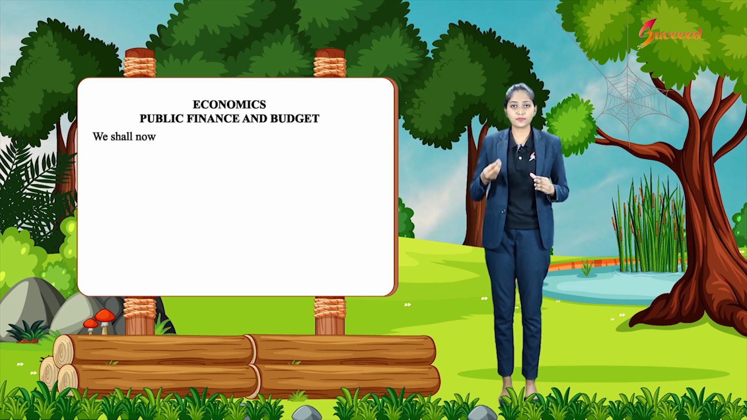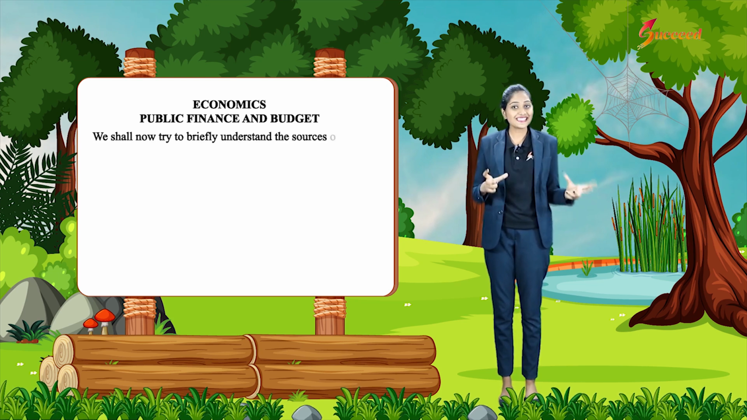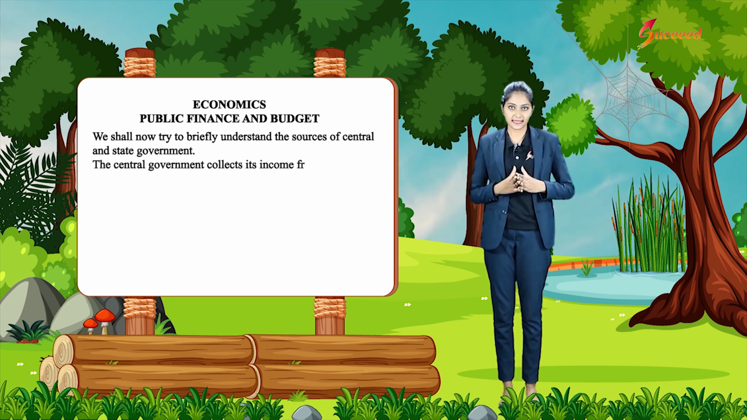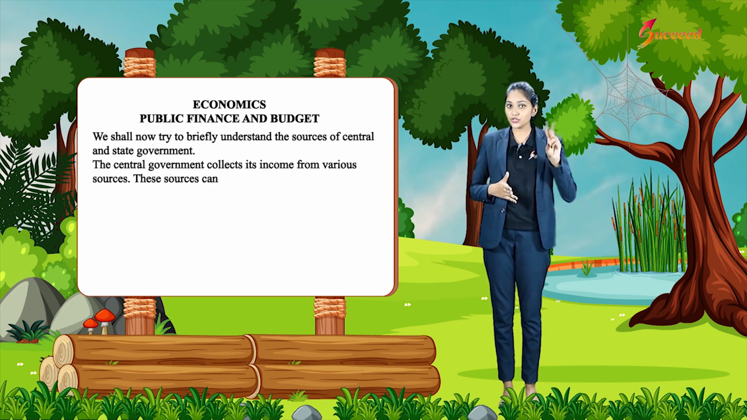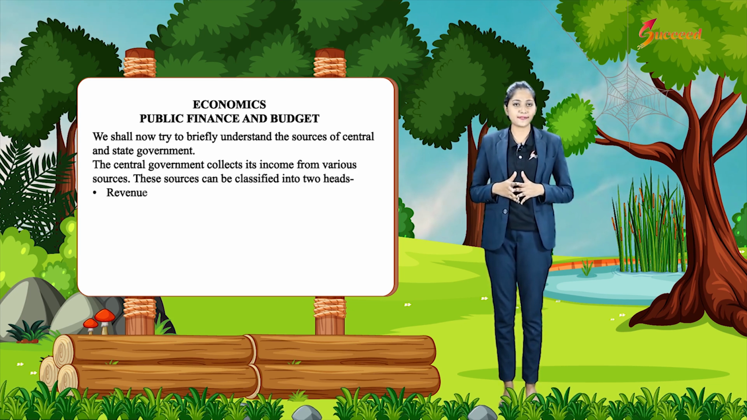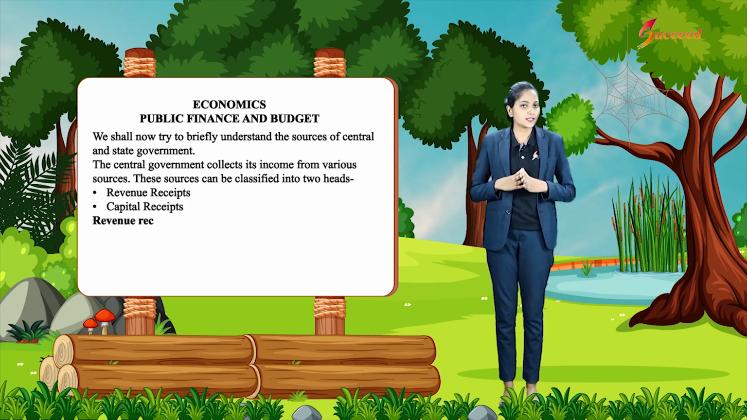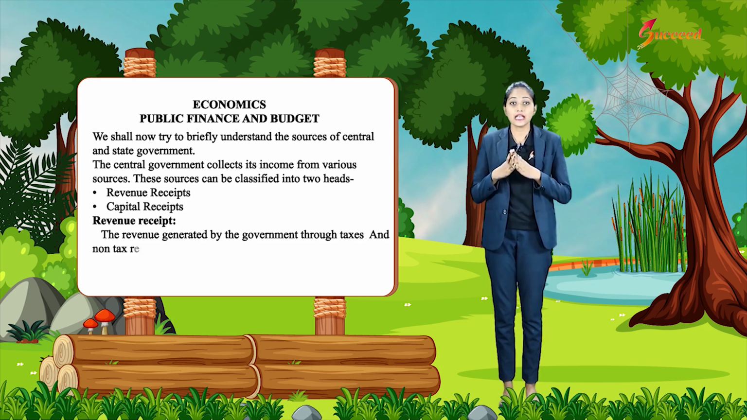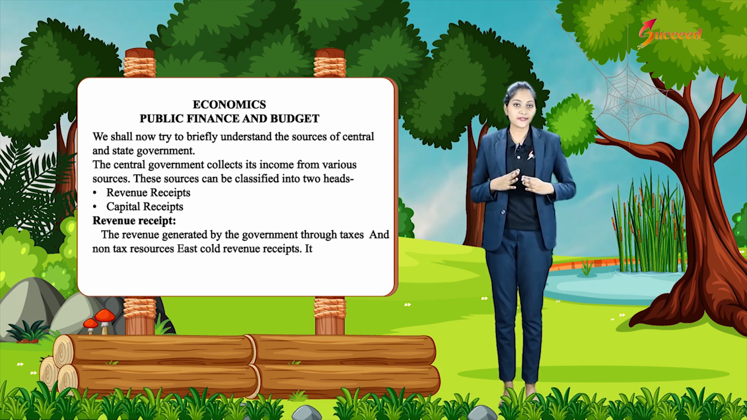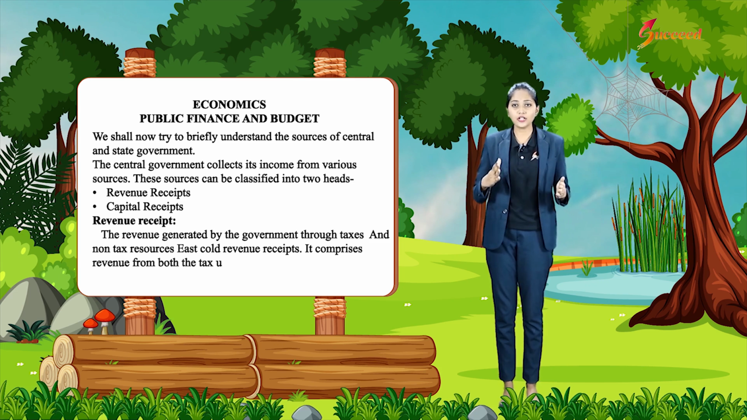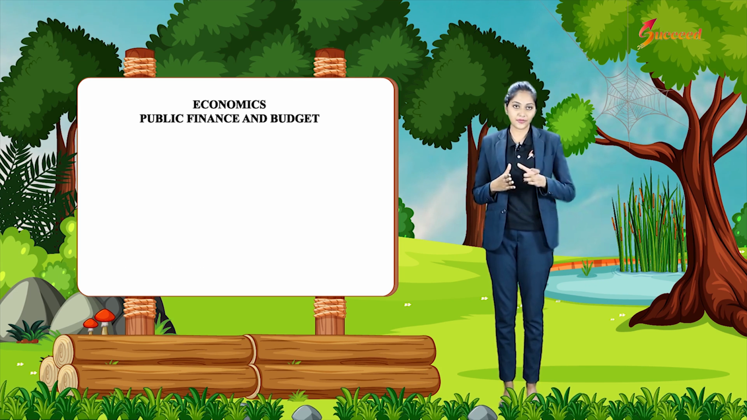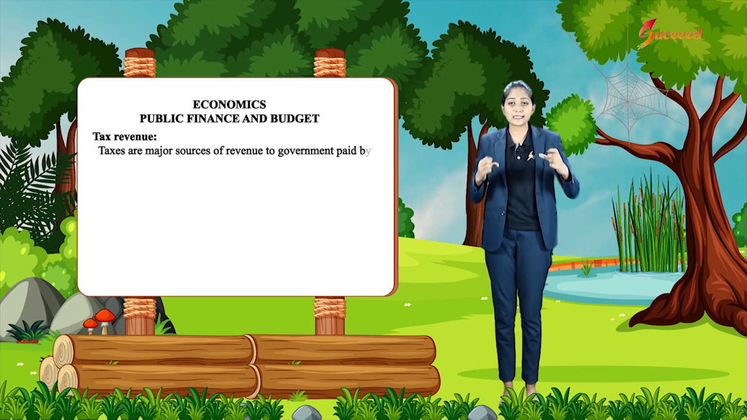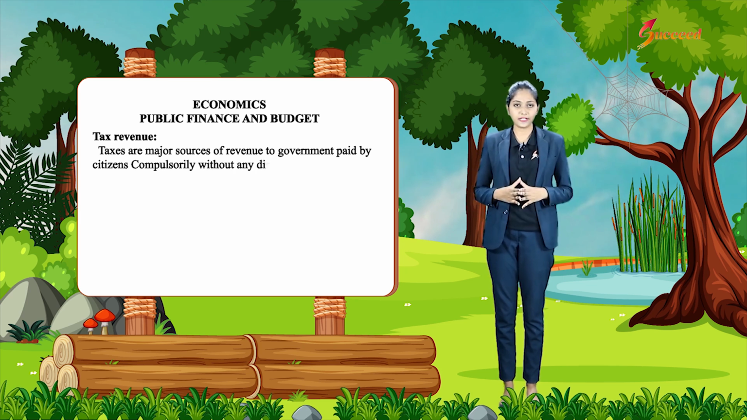We shall now try to briefly understand the sources of central and state government. The central government collects its income from various sources. These sources can be classified into two heads: revenue receipts and capital receipts. Revenue receipts. The revenue generated by the government through taxes and non-tax resources is called revenue receipts. It comprises revenue from both tax and non-tax revenues.